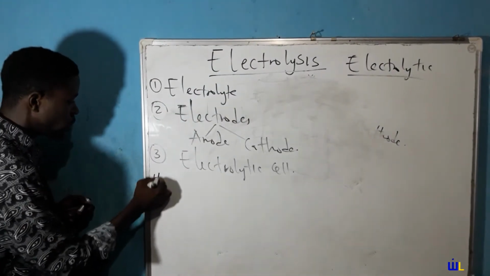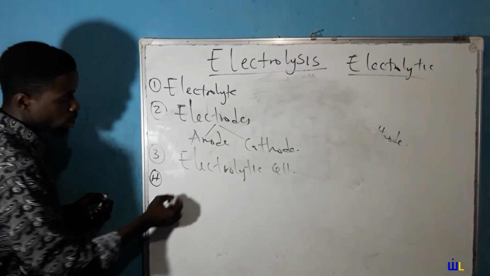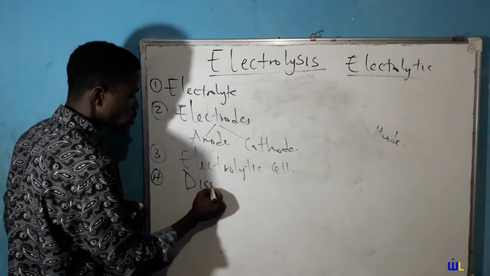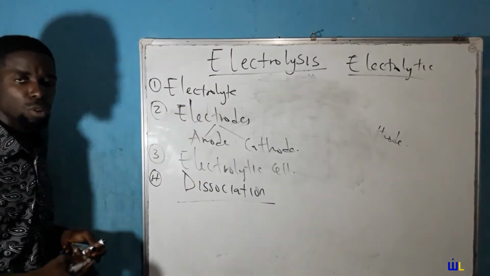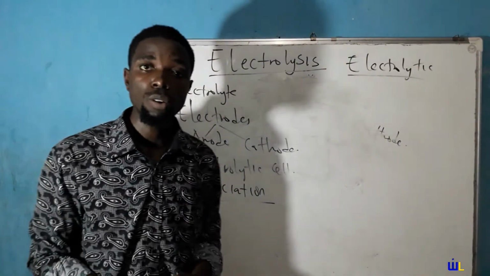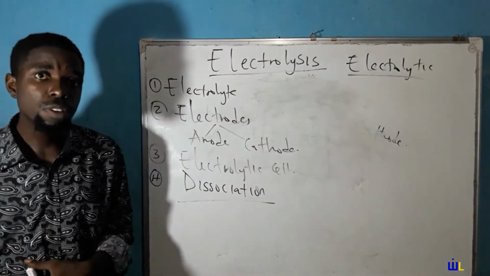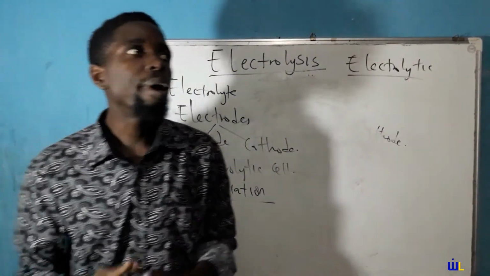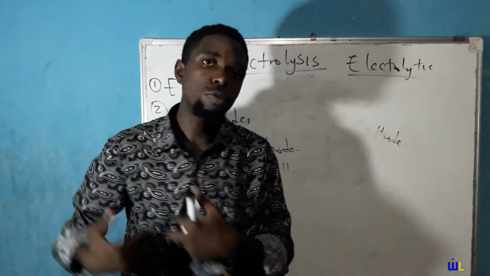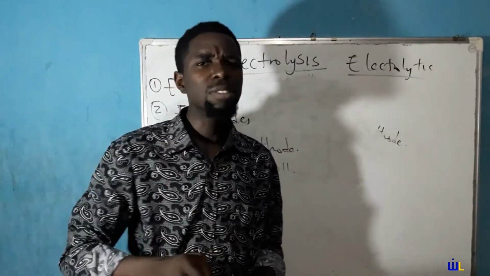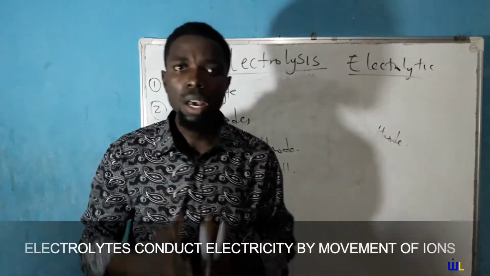Then the fourth one we are going to talk about is dissociation. We're going to be coming across this term quite often as we go further. So what is dissociation? First of all, electrolytes conduct electricity as a result of movement of ions. If you haven't heard that before, put this down.